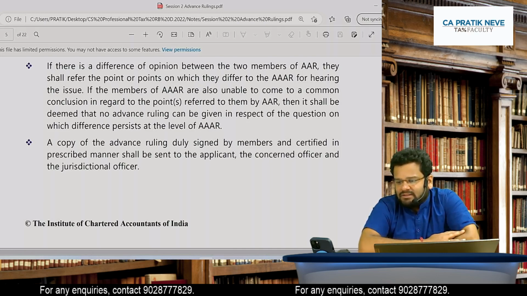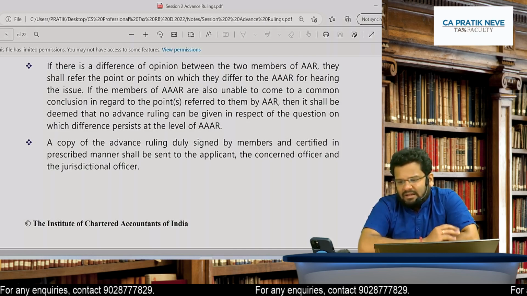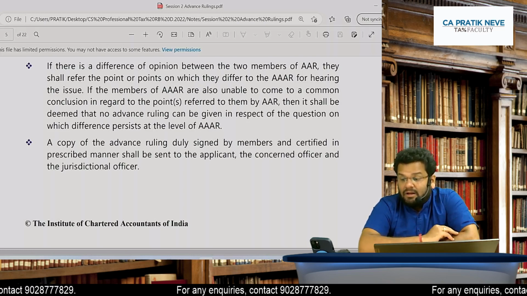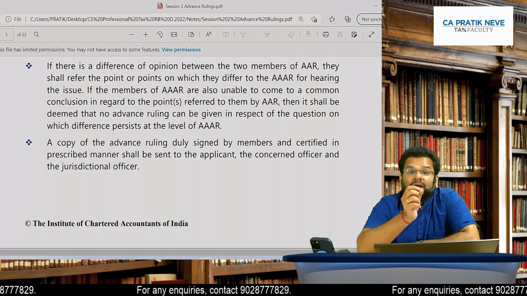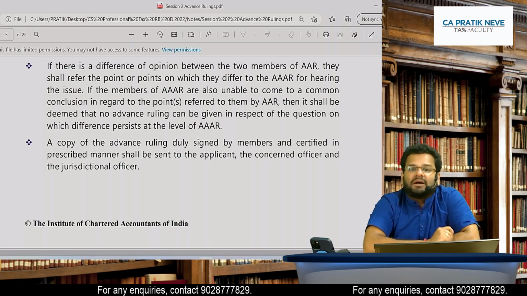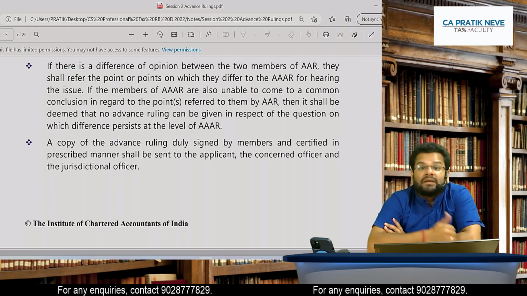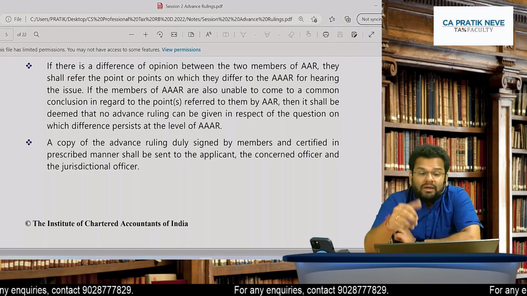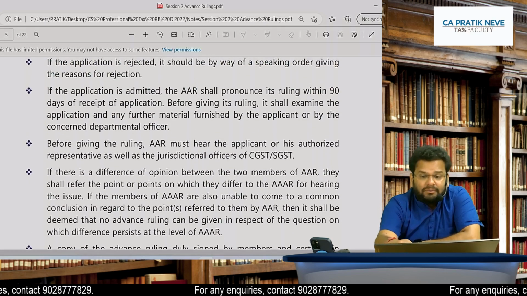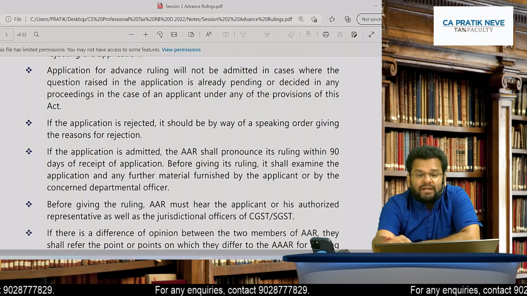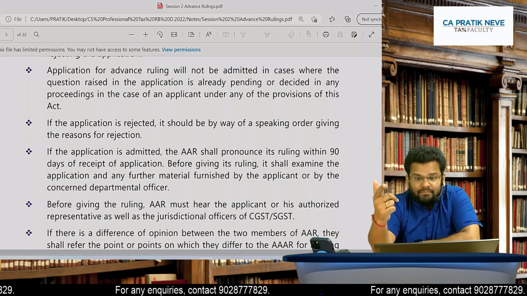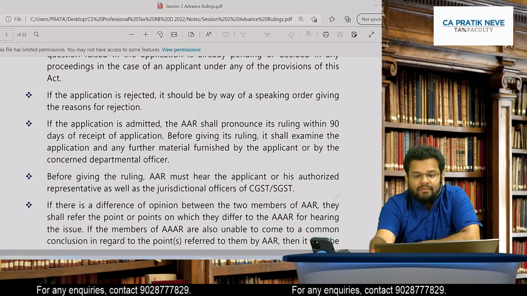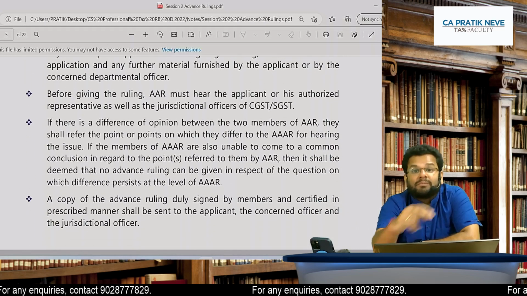And the second question's answer, whether the application is accepted as per judgment of AR: AR has to accept the application and give the ruling, but if there is any pending case, or you have seen that when the application cannot be admitted, or there's a pending or decided case, then the application will be rejected.